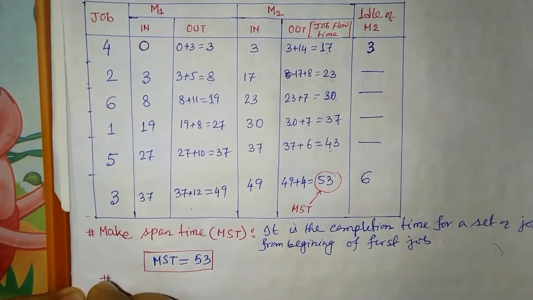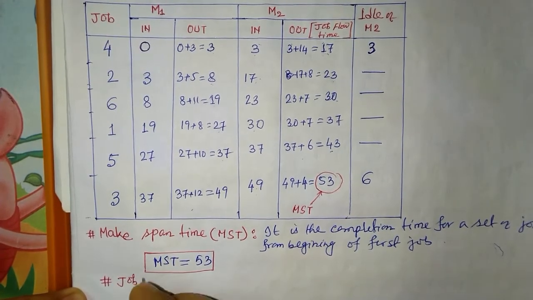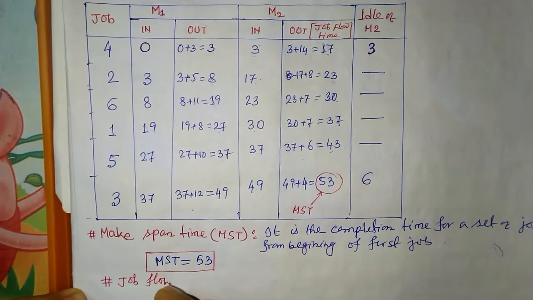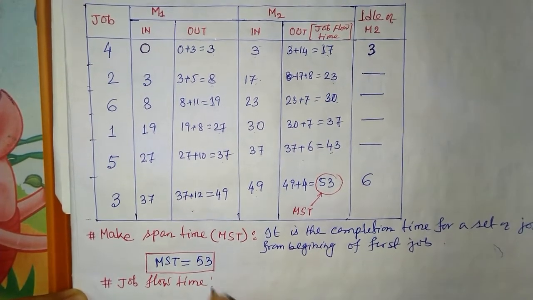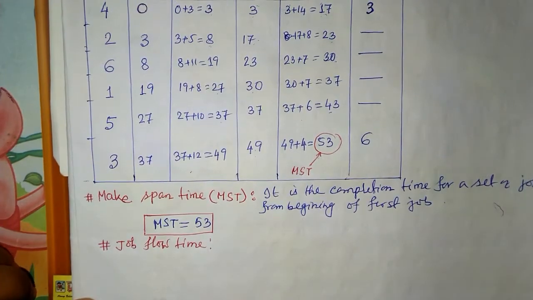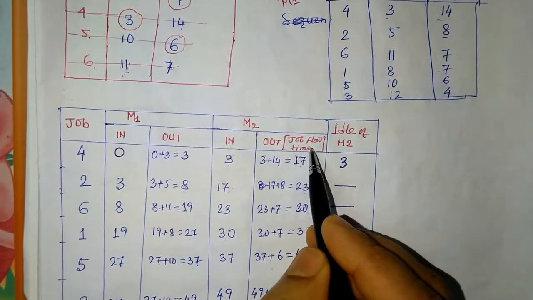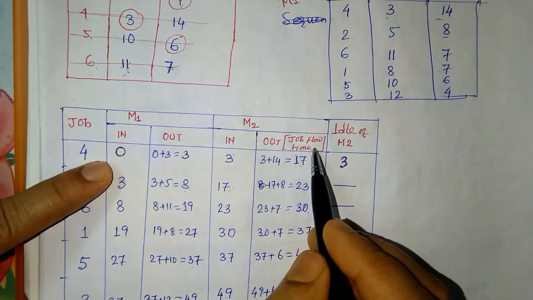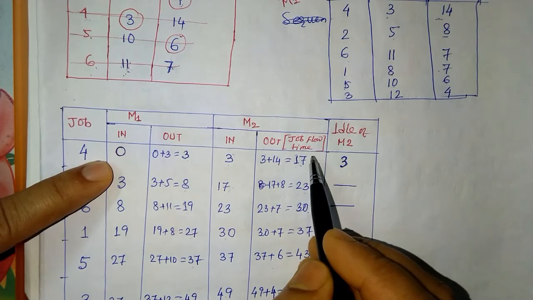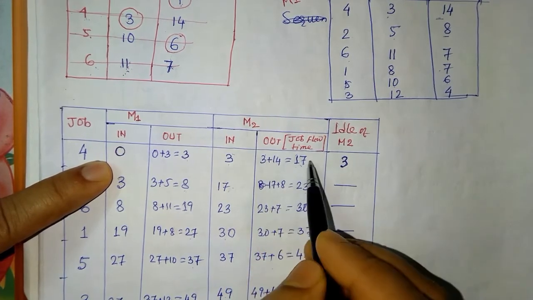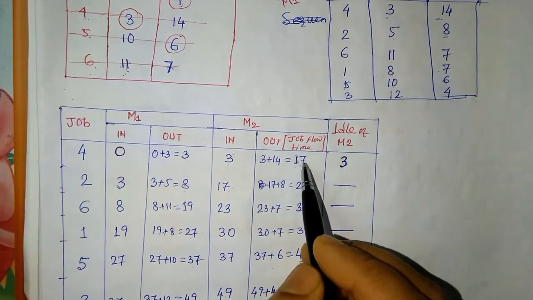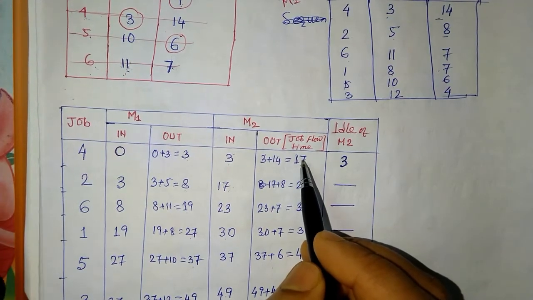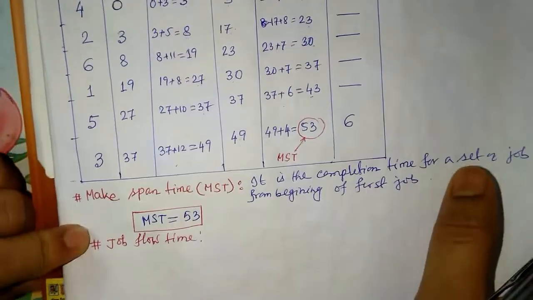Okay, next we have job flow time. How can I define job flow time? Here I have already written in this table the job flow time. For a single job, from machine 1 starting at 0 to completion in machine 2, the total working hours is known as job flow time. Means for a single job, the completion time is the job flow time.